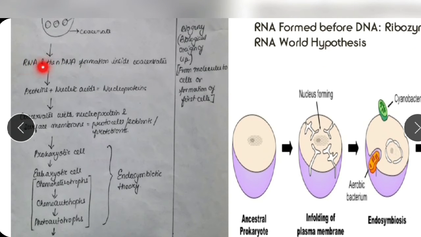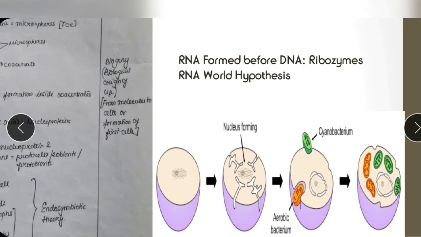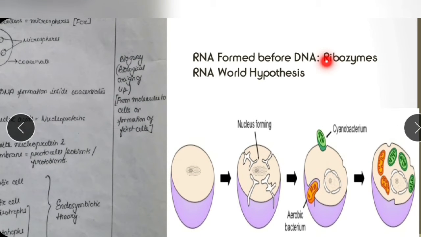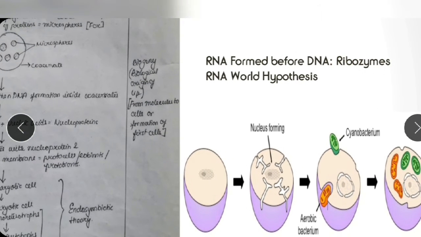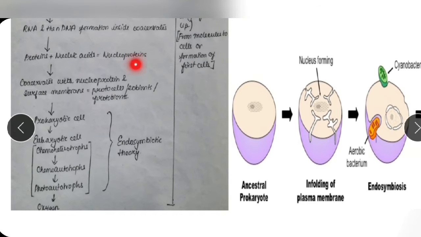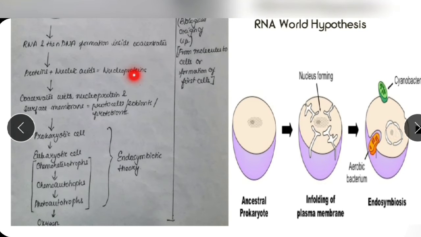Because of this reaction, there may have been the formation of RNA. It is said that RNA was formed first, and that RNA was acting like an enzyme. So it was acting like a ribozyme. RNA which acts like an enzyme is known as a ribozyme, and this theory is known as the RNA world hypothesis.